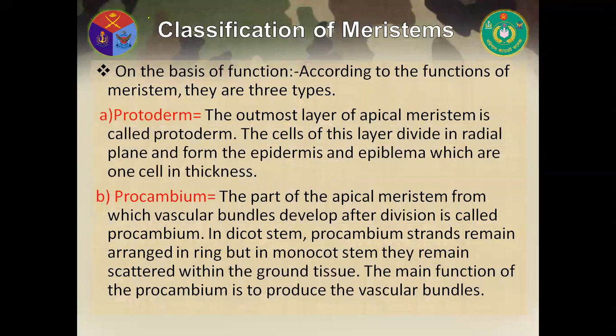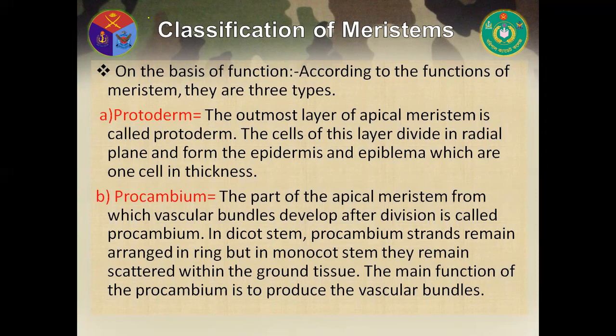Now, on the basis of function, according to the functions of meristem, they are of three types. One is protoderm, secondly procambium, and thirdly ground meristem. Firstly, protoderm. The outermost layer of apical meristem is called protoderm. The cells of this layer divide in the radial plane and form the epidermis and epiblema, which are one cell in thickness.